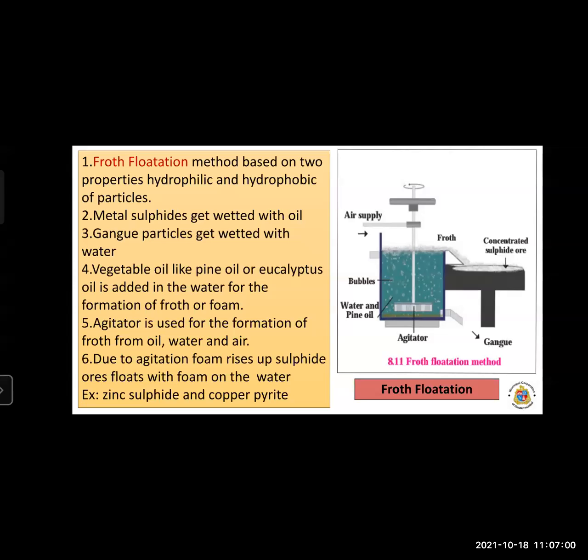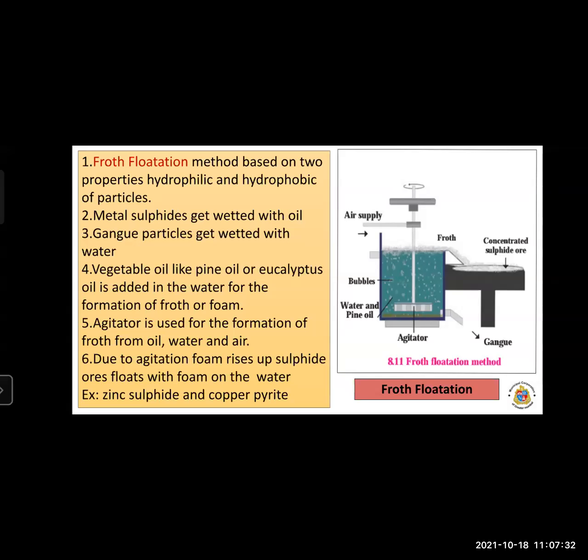This foam is formed from the oil, water and the air bubbles together. Due to the agitating, on the surface of the foam, the metal sulfides, which are lighter, float with the foam on the water, and the ore gets removed from the gangue particles.